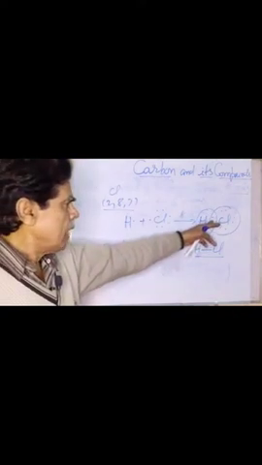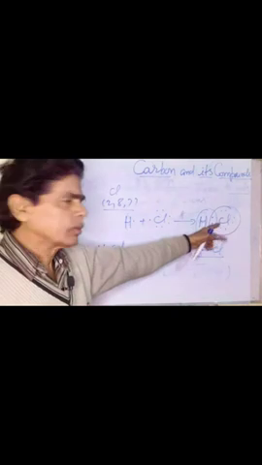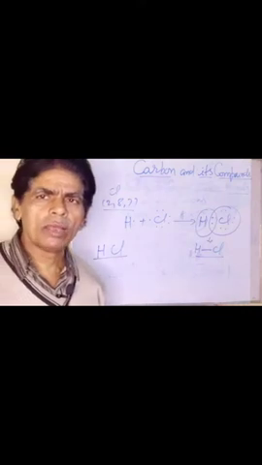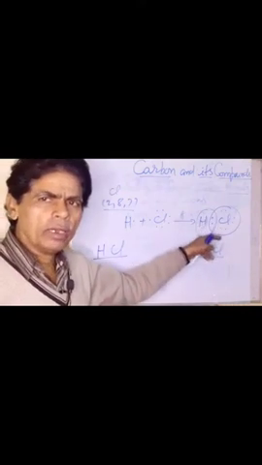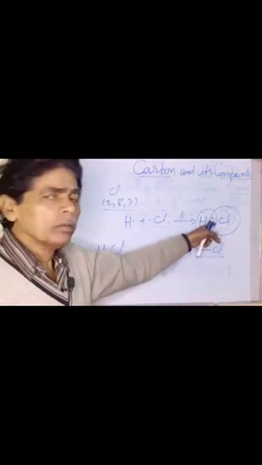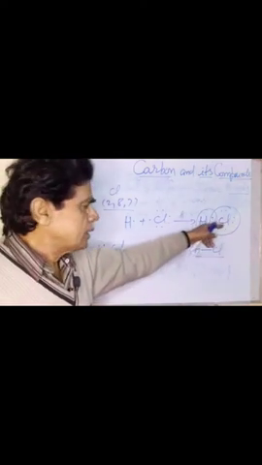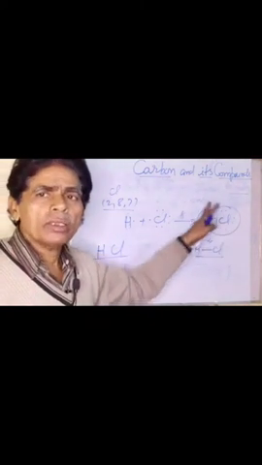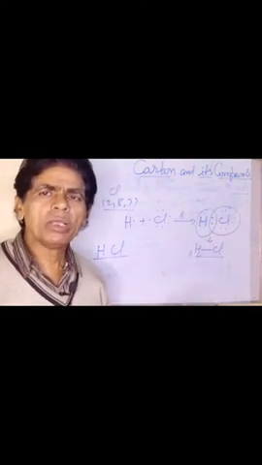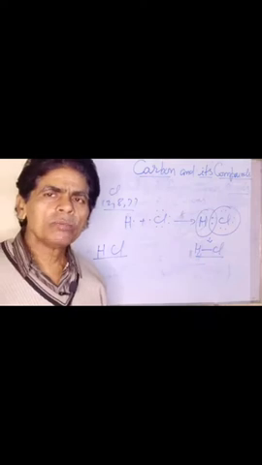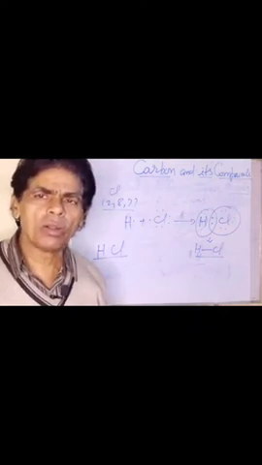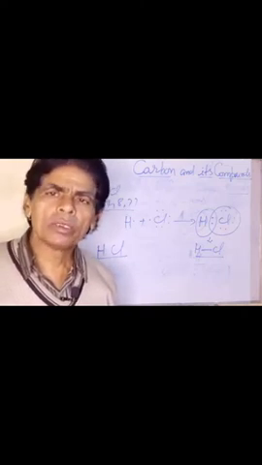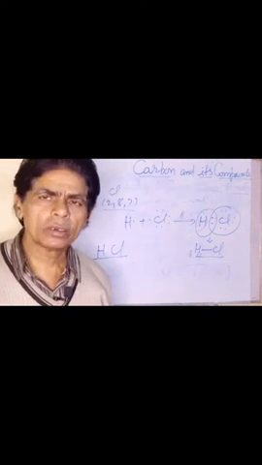Now see here, chlorine has already acquired 8 electrons in its valence shell and hydrogen has acquired 2 electrons. Because there is a need of only 2 electrons to have the nearest inert gas configuration of helium for hydrogen, but chlorine has attained 8 electrons in its valence shell. So both of them have acquired the nearest inert gas configuration and become stable. So this is the basic requirement for formation of the covalent bond, because by doing so both of them got the stable electronic configuration.